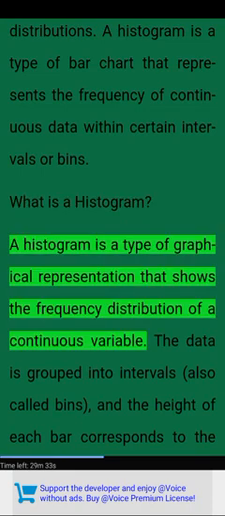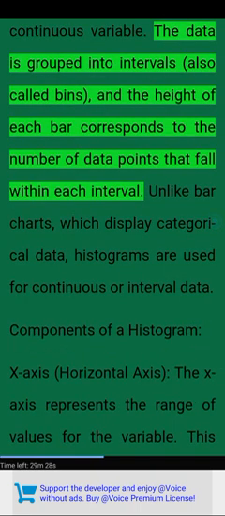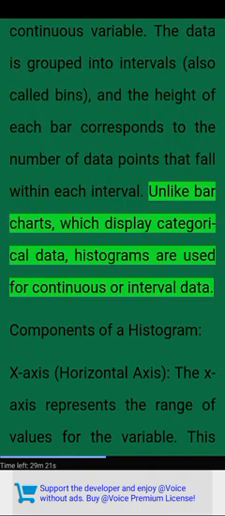What is a histogram? A histogram is a type of graphical representation that shows the frequency distribution of a continuous variable. The data is grouped into intervals, also called bins, and the height of each bar corresponds to the number of data points that fall within each interval. Unlike bar charts, which display categorical data, histograms are used for continuous or interval data.